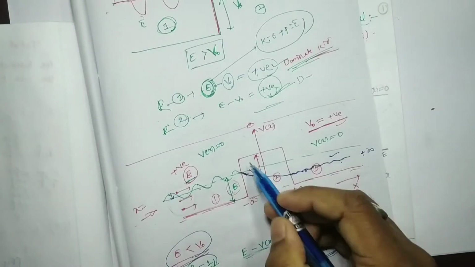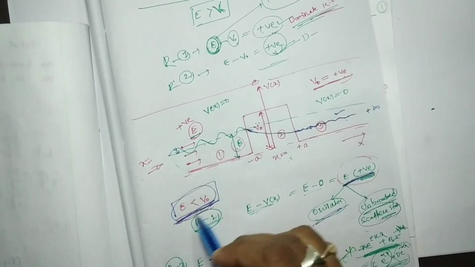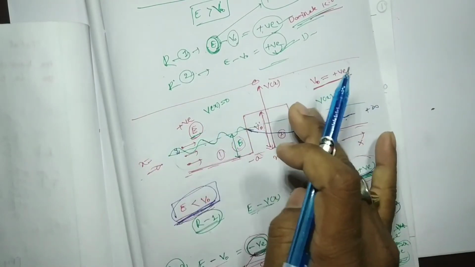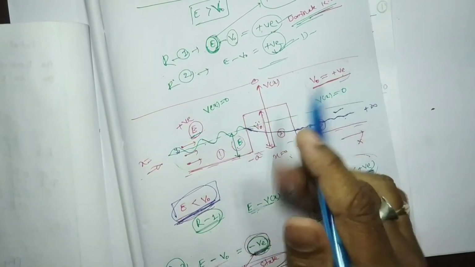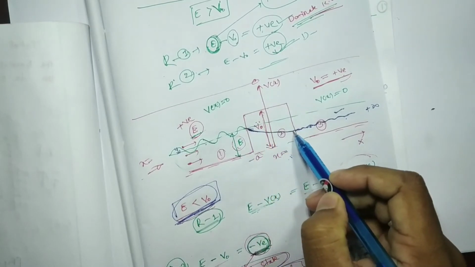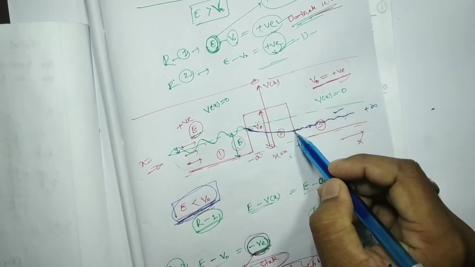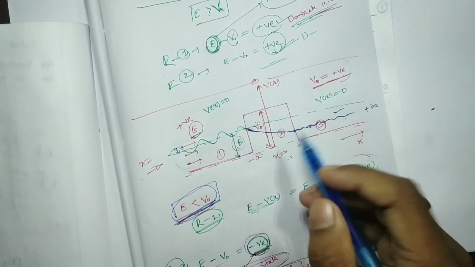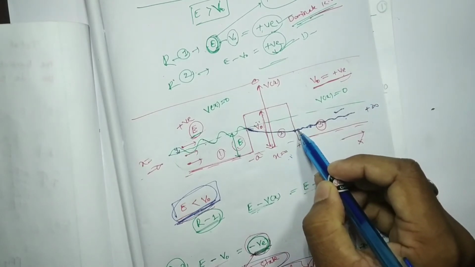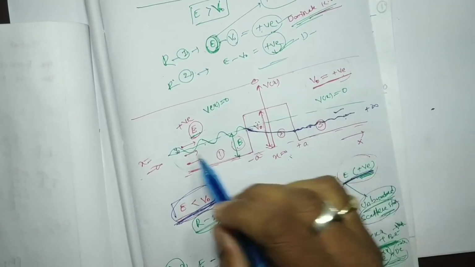For E less than V0, classically the particles are not to penetrate this region, but quantum mechanically there is some probability. The wave function decreases and is not oscillatory here. When it is transmitted to region 3, it is again oscillatory with decreased amplitude.